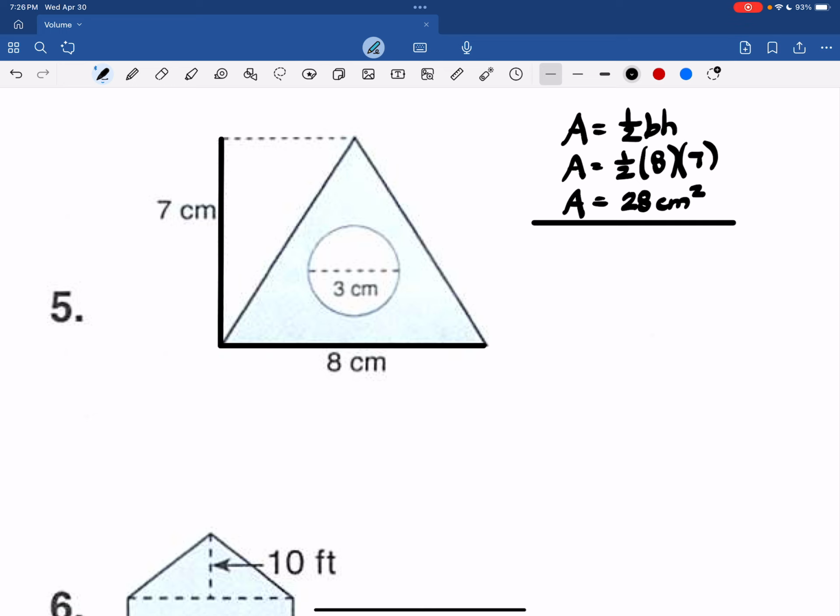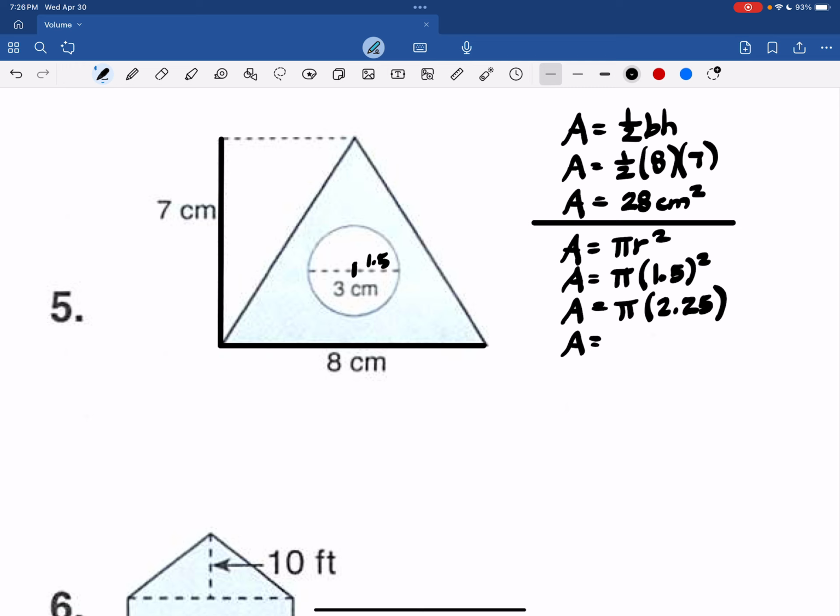And then I'm going to do the circle, which is A equals pi r squared. So A equals pi times half of 3, that's 1.5, squared. Be careful, radius is 1.5. So pi times 1.5 squared is 2.25 times pi. And I'm using 3.14. You can do the fraction if you want, but either way is fine.